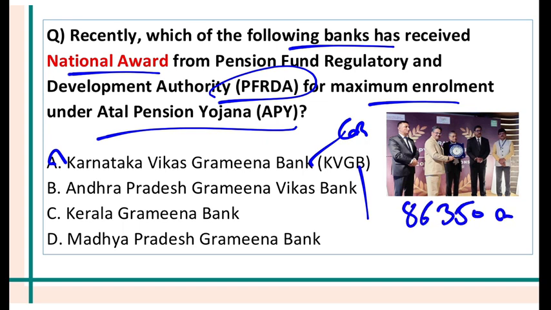And Atal Pension Yojana was launched in 2015 by the Ministry of Finance. It is implemented by PFRDA. You need to be between the age of 18 to 40 for registering for the scheme, and it gives you a minimum guaranteed pension of 1,000 and maximum guaranteed pension of 5,000 per month from age of 60 years onwards.